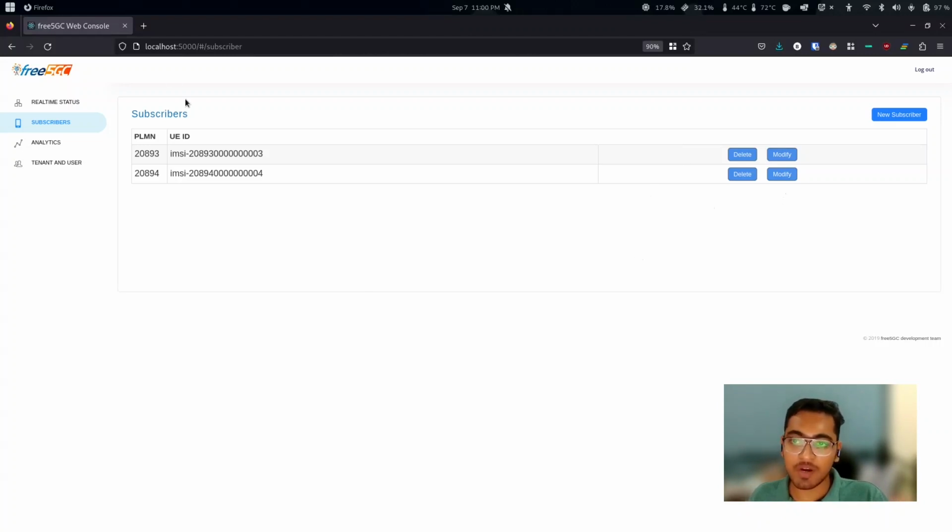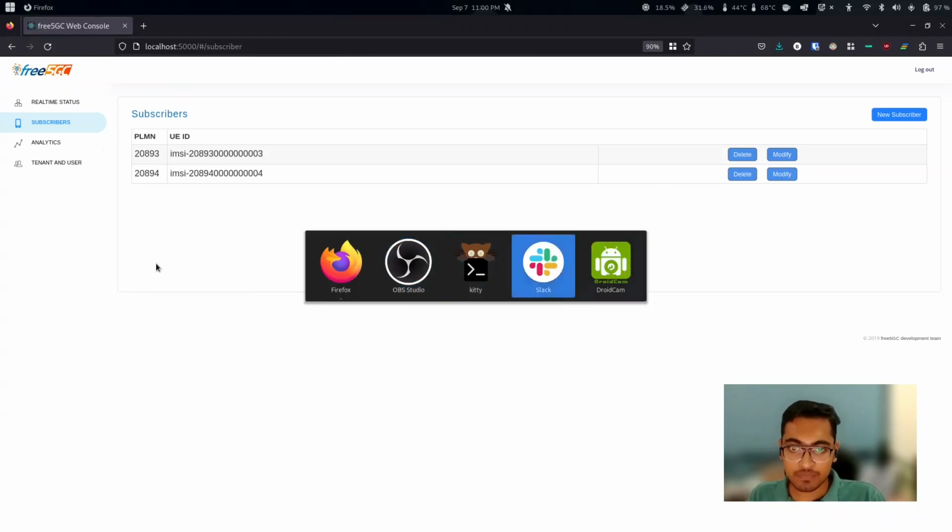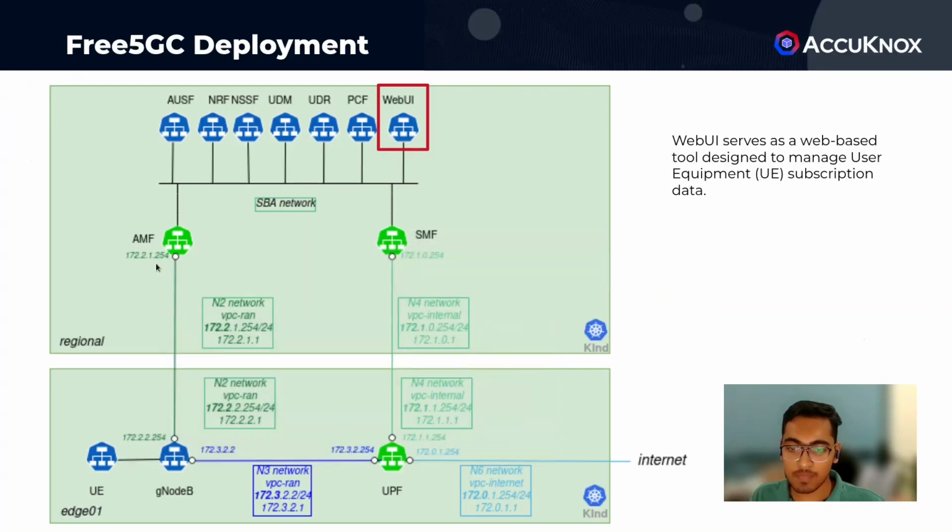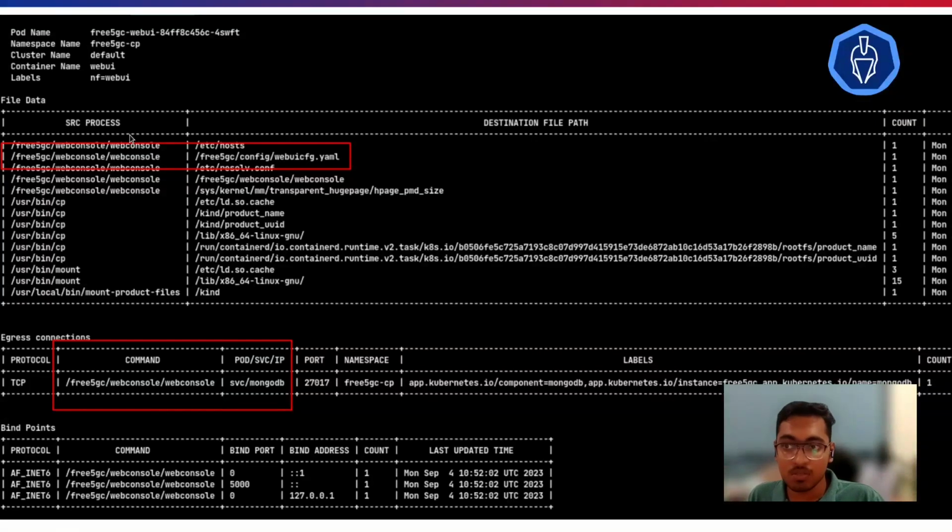So KubeArmor provides you with the granular view of what's happening inside the Web UI when you do all these. So it has all the file data, what the egress data is, what processes are accessing what files. We can see which all processes are accessing what files and network primitives inside the Web UI pod. We can see how primarily the web console binary is responsible for important file accesses and network interaction. Let's try to harden our services here.